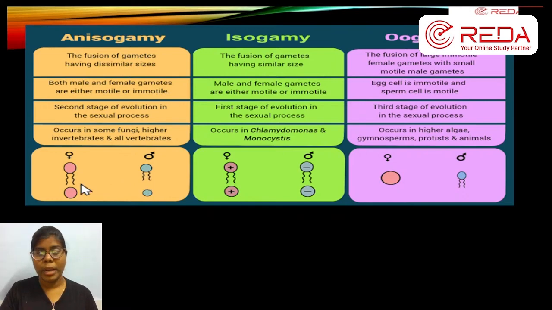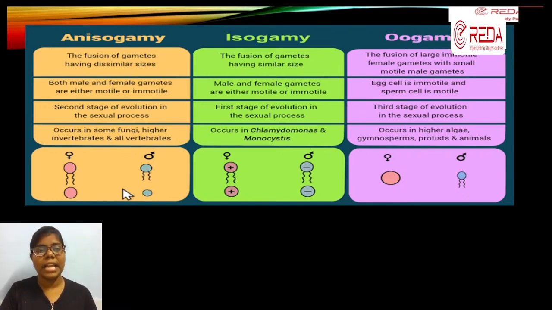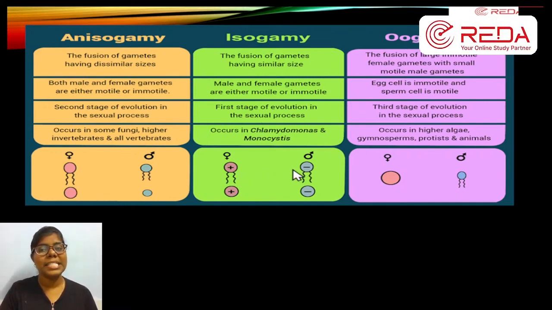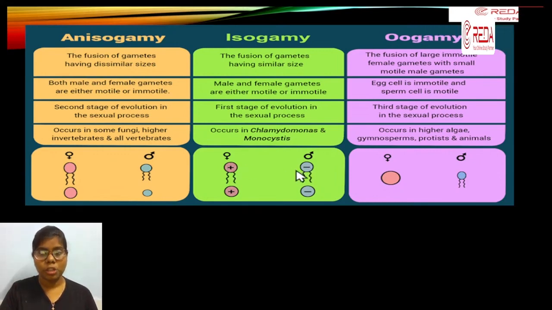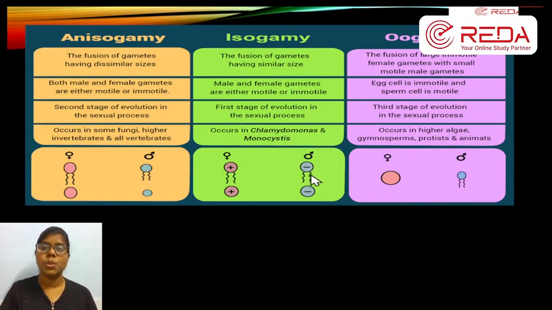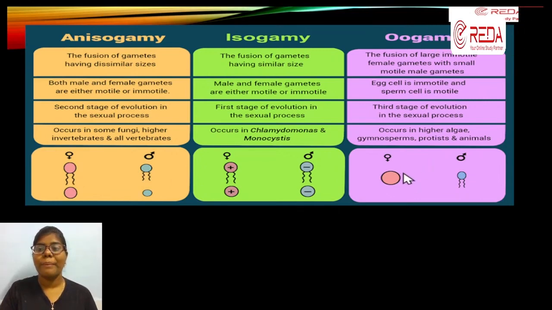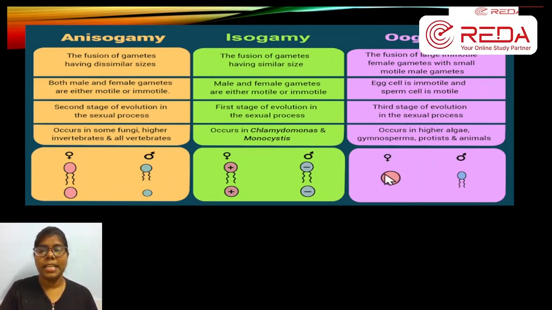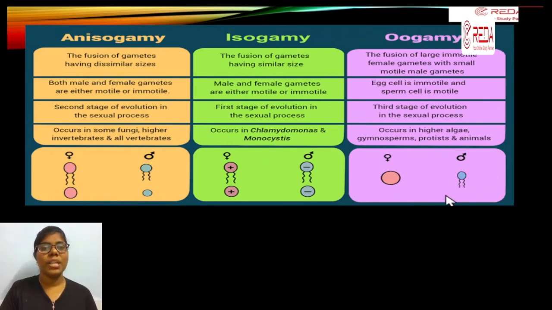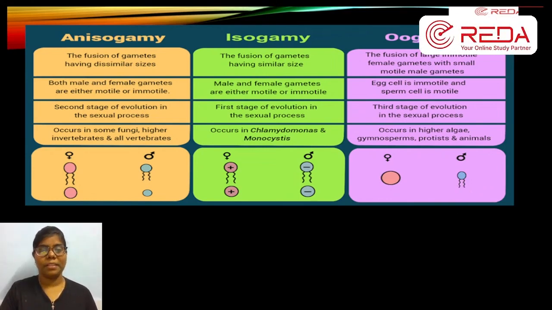So that is one main difference in anisogamy. Isogamy is same. See here, the same round with the same size. Here also the same round with the same size. So this is isogamy. Iso means similar. Aniso means different. Oogamy is totally different: an egg cell and a totally different sperm cell. So it is oogamy.